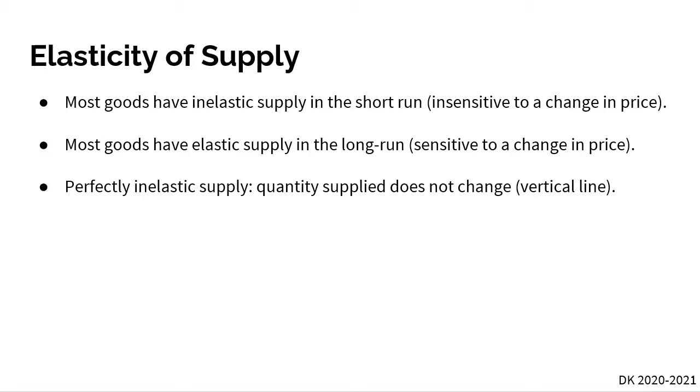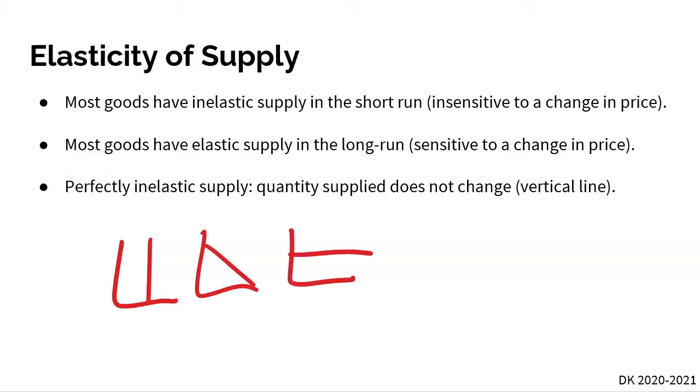Most goods, however, have very elastic supply in the long run, right? They're very sensitive to a change in price here. And then here, perfectly inelastic supply is when our quantity supplied doesn't change, and we're going to say that it's a vertical line. In other words, how our different curves look: we have inelastic, unit elastic, and then we also have perfectly elastic. It is the exact same for our supply.